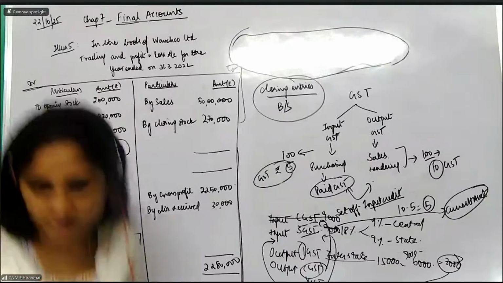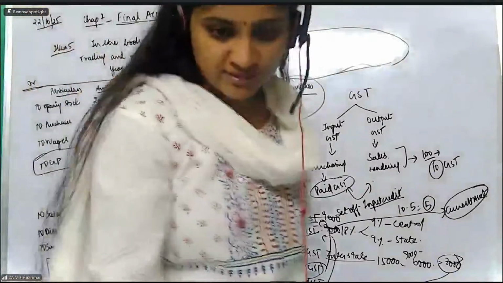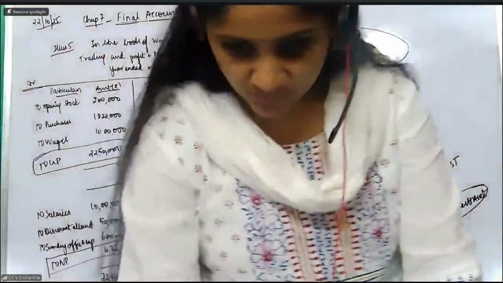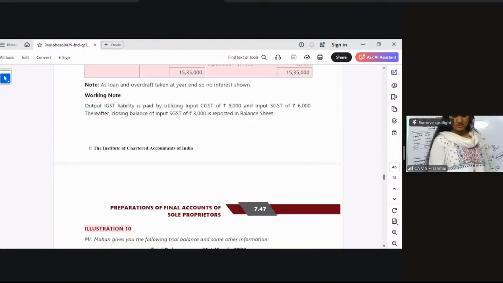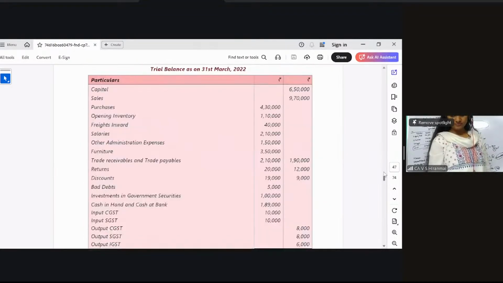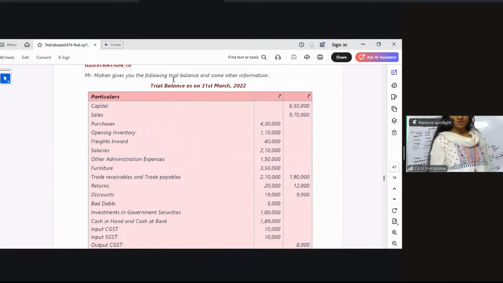Yeah, good. Now we go to the illustration number 10 because I've given you all enough time. Now all of you please see the illustration number 10. In the illustration number 10, it's also the same thing, nothing different. But a little bigger question. So, Mr. Mohan gives you the following trial balance and some other information.